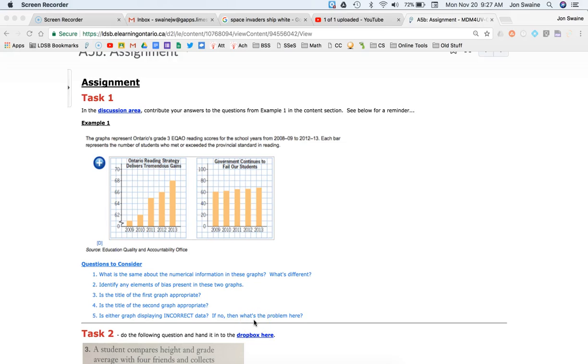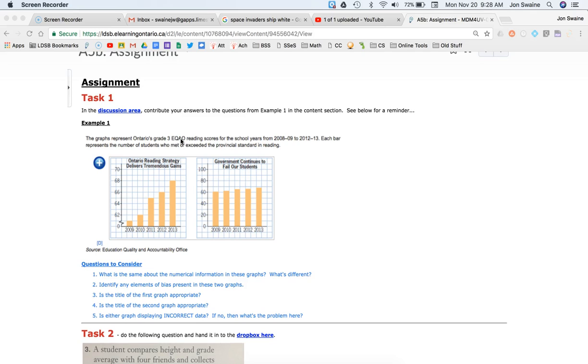Hi, everybody. Just wanted to quickly go over the questions I gave you about misrepresenting data. So, if you look at these graphs here, it says the graphs represent Ontario's grade 3 EQAO reading scores for the school years 2008-9 to 12-13. Each bar represents the number of students who met or exceeded the provincial standard.